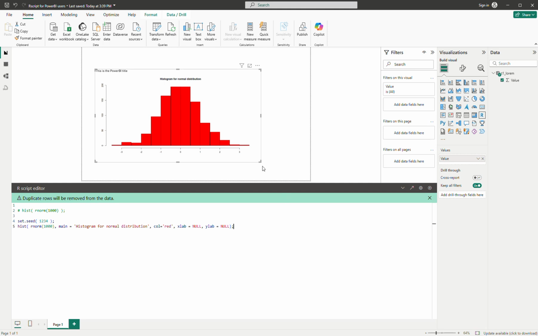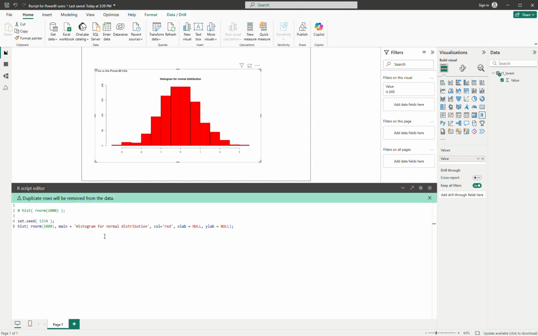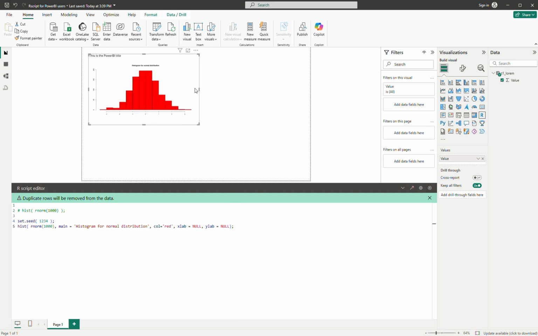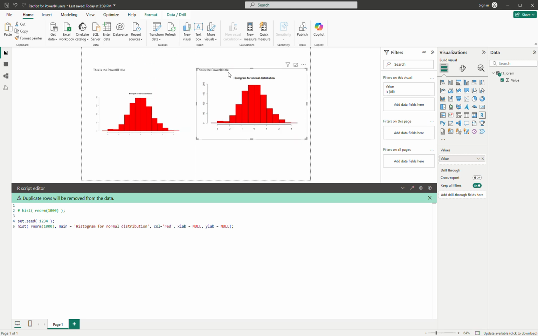Okay, so let me do the second thing, which is to put this one into the main function. So this is one way to write the function, but let me compare line for line the two. So this one, and then I will duplicate the view. So I have two of them at the moment, and then I will show you the better way to write the code and then why it is better.